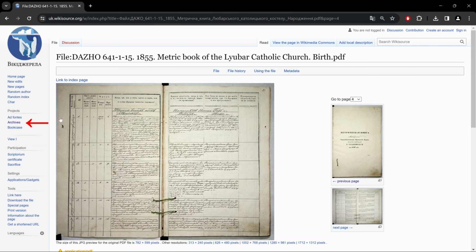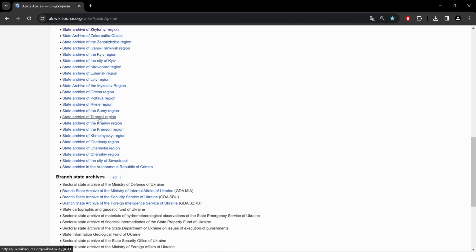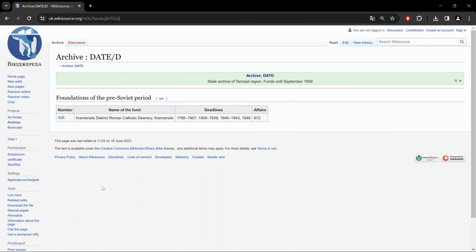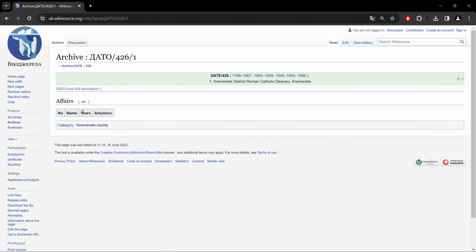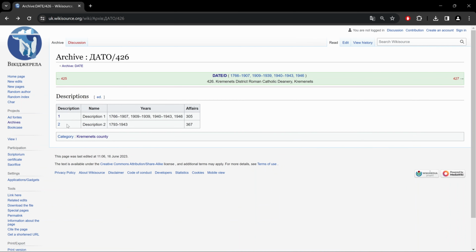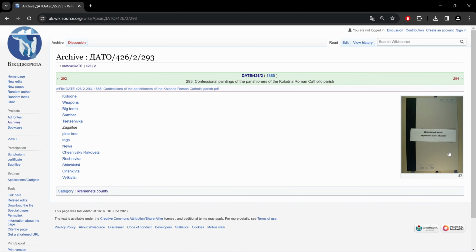Okay, so let's go back to our archives and let's go down to Ternopil. Here we have only one fond, 426, two descriptions. Description 1 has nothing there, just a case index. And description 2 has one case for confession lists. And there you go.